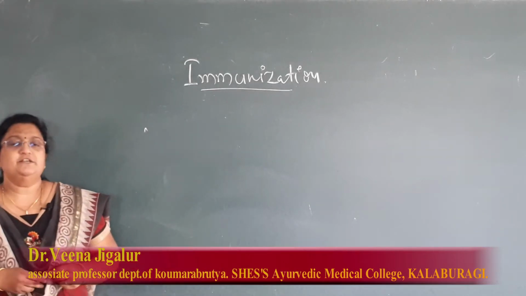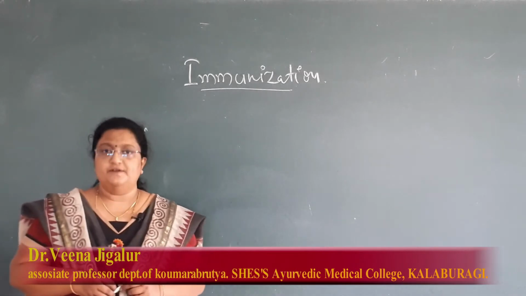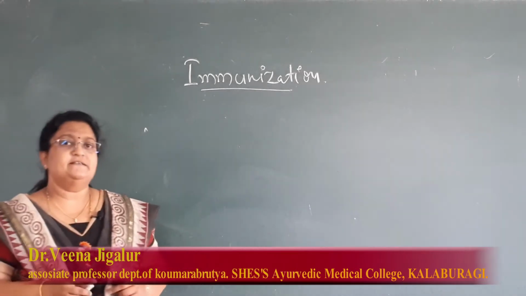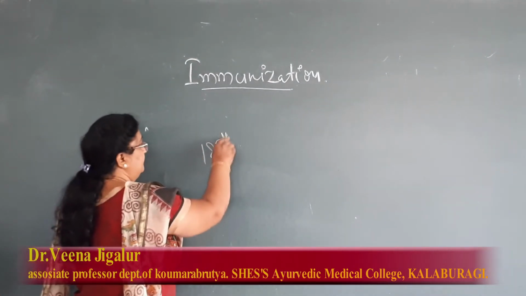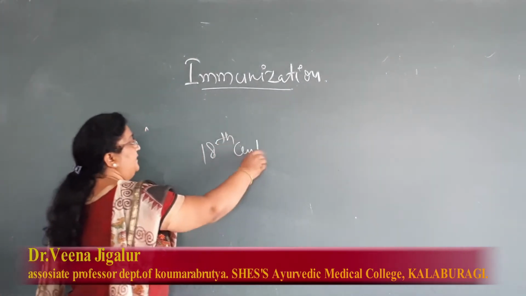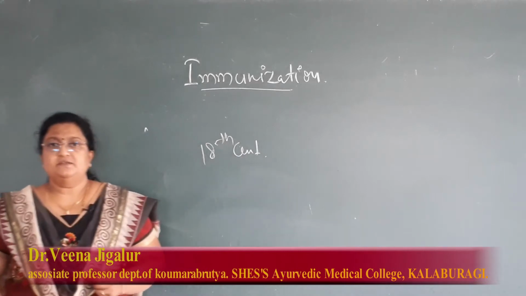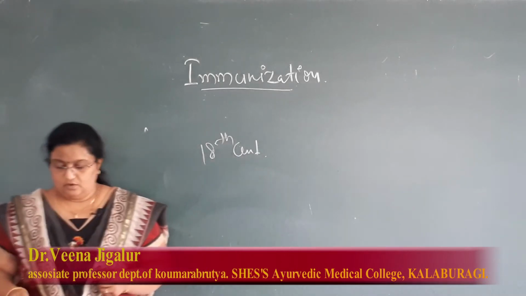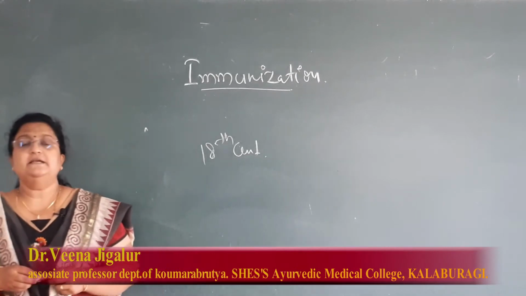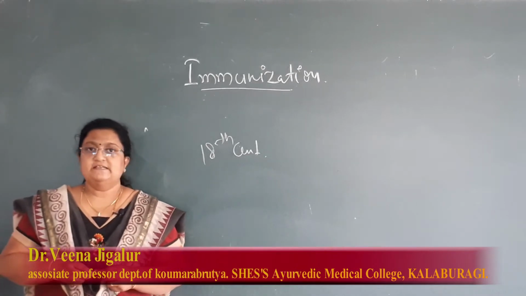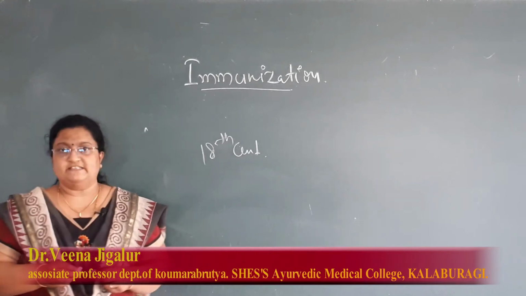So the immunization concept was introduced to this world by a British scientist known as Edward Jenner in the 18th century. He was the person to introduce the concept of vaccination to the world, and he started the invention of vaccines with the invention of the smallpox vaccine.